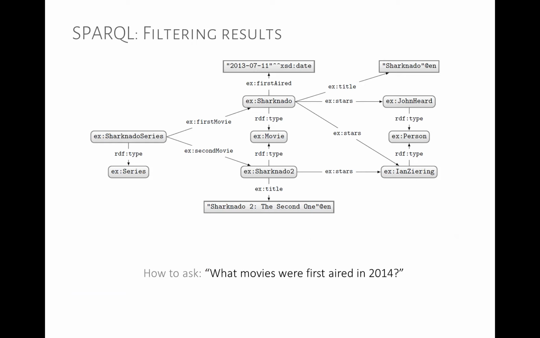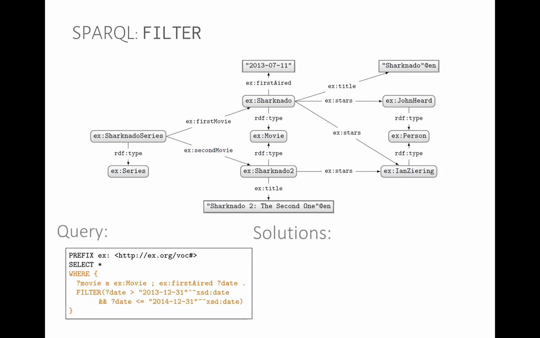Filtering results. So what movies were first aired in 2004? If we want to apply some sort of filter like this, what we can use is a filter operator, which is kind of similar to certain conditions we put in a where clause in SQL. Okay, so what we have here is a movie, first air date, and then we have a filter.